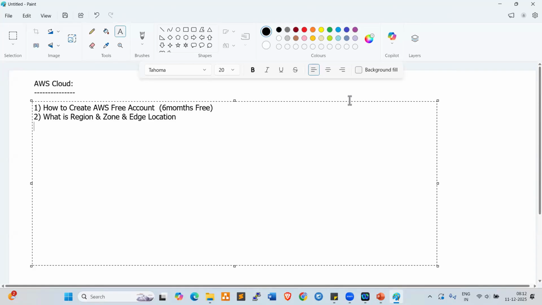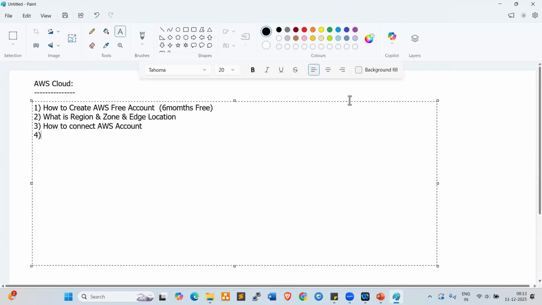After that, third, how to connect to the AWS account?